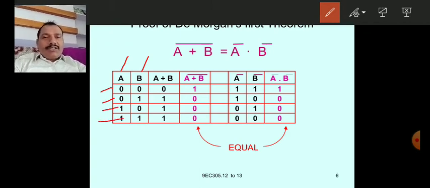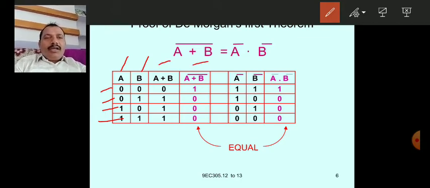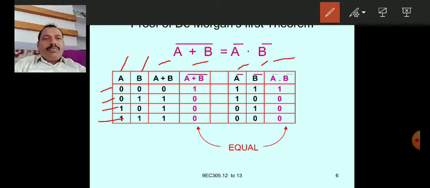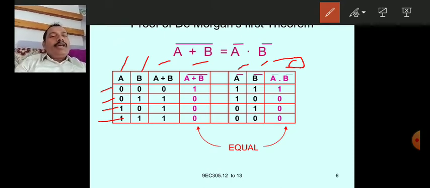So these are the possible combinations we have. And take the columns A plus B, (A plus B) whole bar, A bar, B bar, A bar dot B bar. So this is the table.